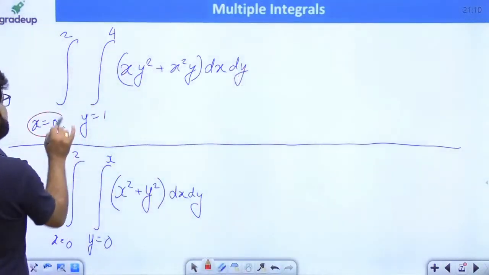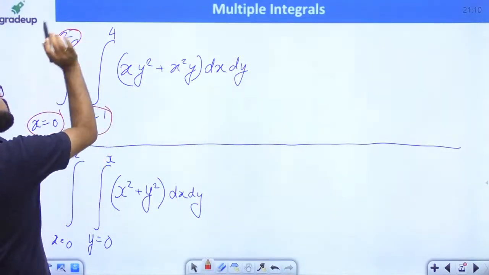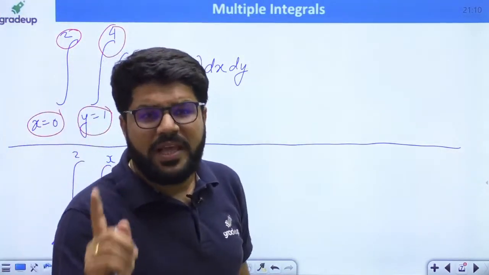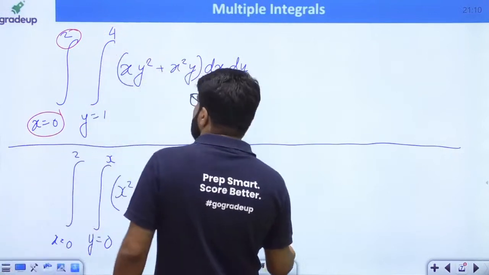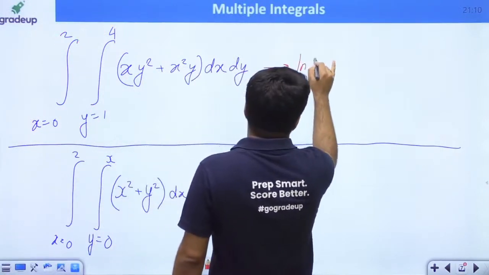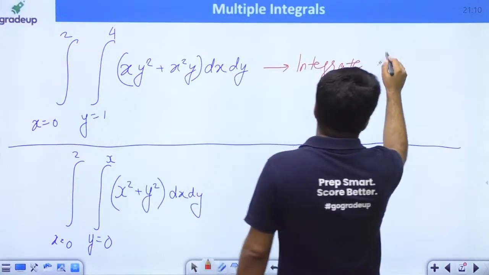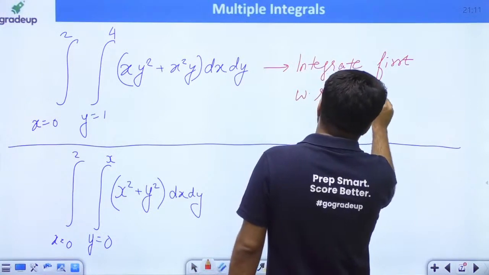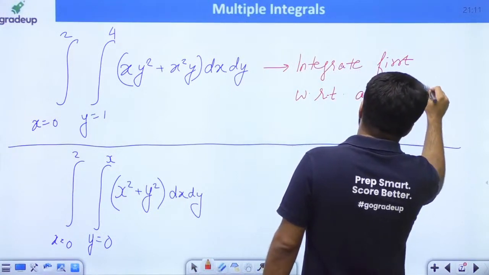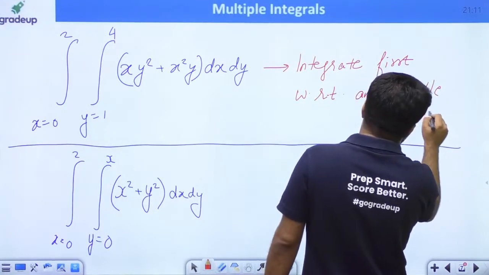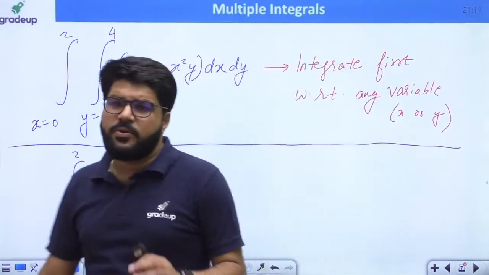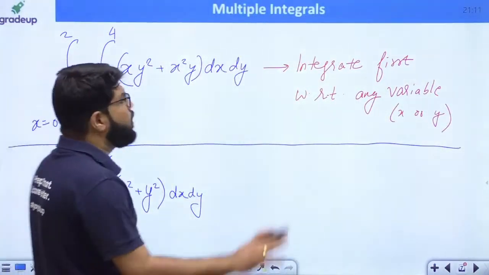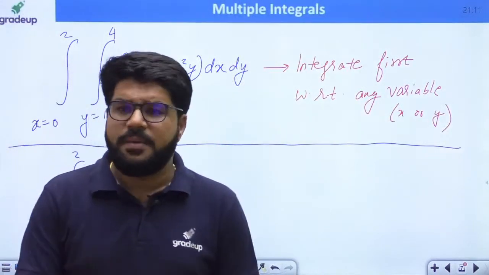Whenever both the limits are constant, the limit of x is 0 to 2 constant, the limit of y is 1 to 4 constant, then you can integrate first with respect to any variable, whether it is the x or the y. It's going to give you the absolute same result.